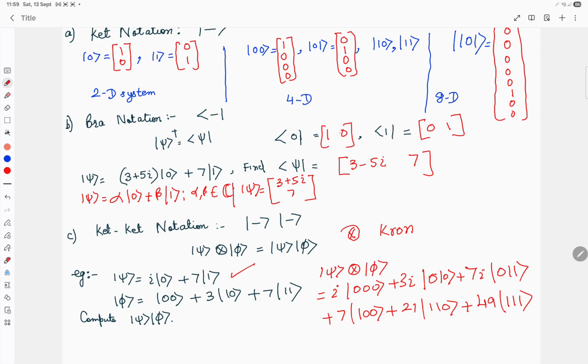That will be a little lengthier, because even for a larger system, for example a 10 qubit system, the matrix representation will be very difficult to solve. So therefore Dirac gave this notation to solve this type of mathematics, right? The Dirac notation is a very concise representation of quantum systems. That's why it is very prevalent, and we can represent quantum systems using the Dirac notation.